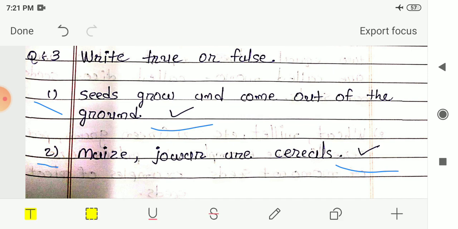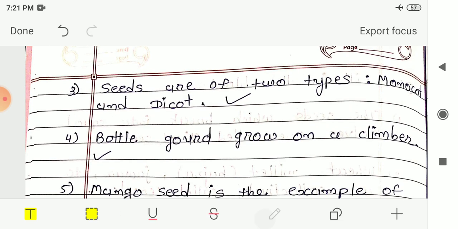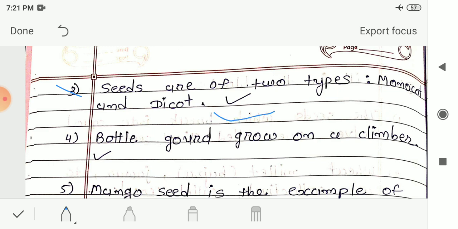Now next is third number. Seeds are of two types, that is monocot and dicot. So here seeds are mainly categorized into two types, that is monocot seeds and dicot seeds. So here your answer is true. Next, fourth number, bottle gourd grows on a climber. So here, yes, it's true. Bottle gourd, we had seen in the chapter that bottle gourd grows on a climber, and we had also seen the picture of the climber of bottle gourd. So here your answer is true.